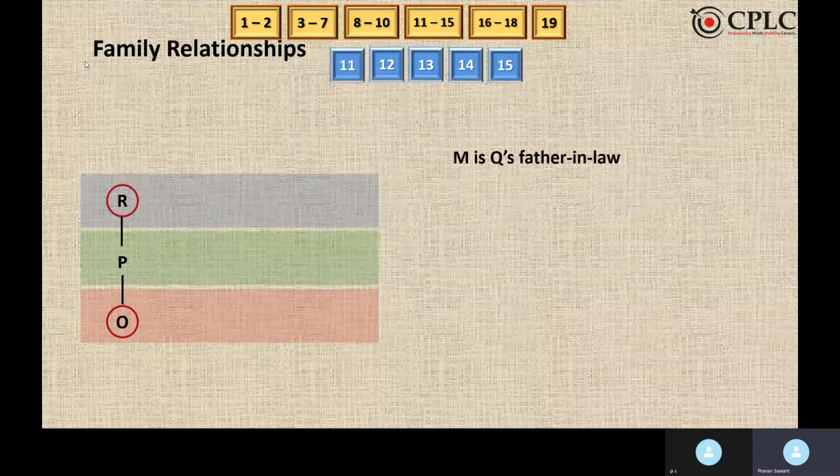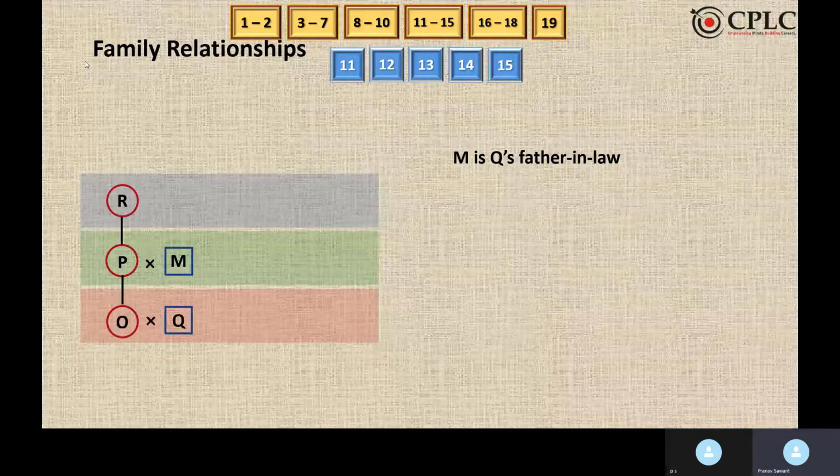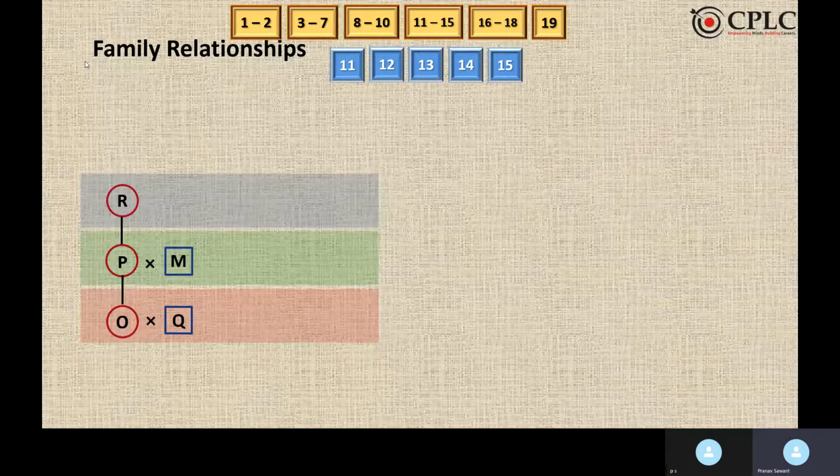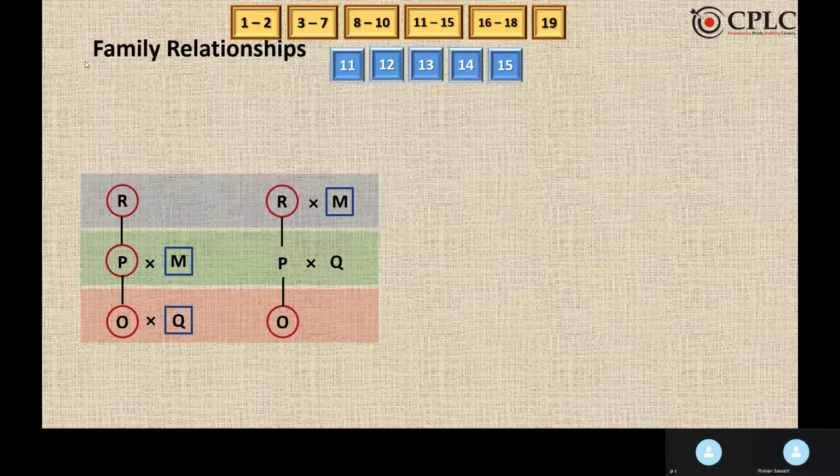Now, we can take 2 possibilities over here. First possibility is M is married to P and they have a daughter O, and O is married to Q. Hence we can say that M is Q's father-in-law. Second possibility is M is married to R, they have a child P, and P's spouse is Q. So we are following the condition.